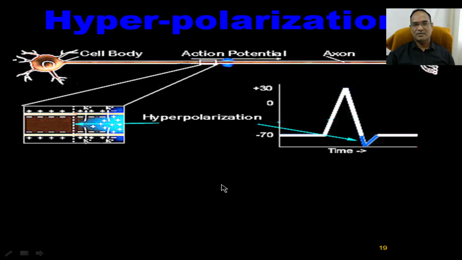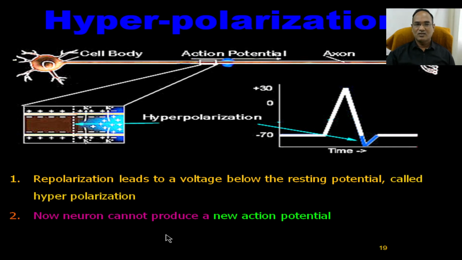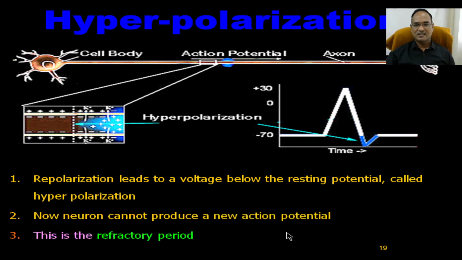So it is a complete resting condition. The neuron cannot produce a new action potential immediately, as we already discussed. This is called the refractory period.